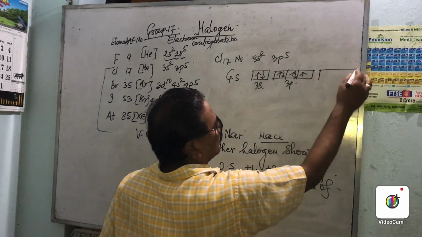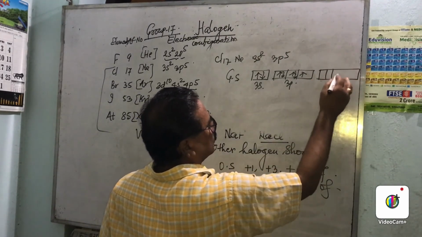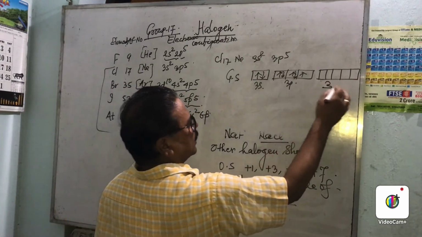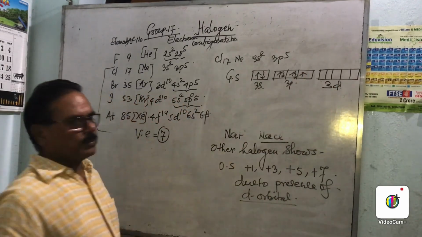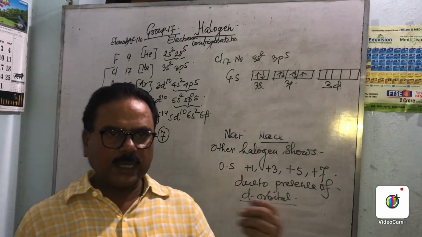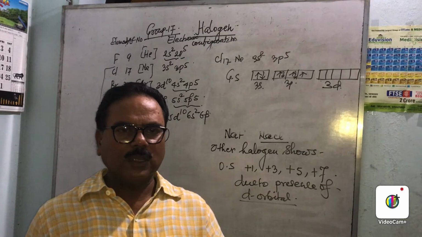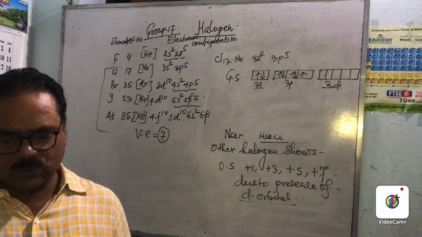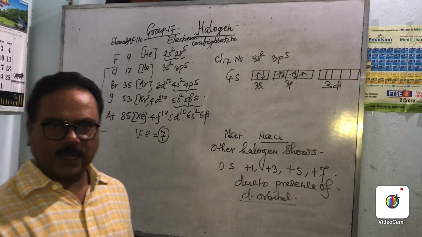Now there is a d orbital, 3d, possible in other halogens. So there is one unpaired electron. This one may gain an electron or share an electron, and it shows the oxidation states -1 and +1, right?